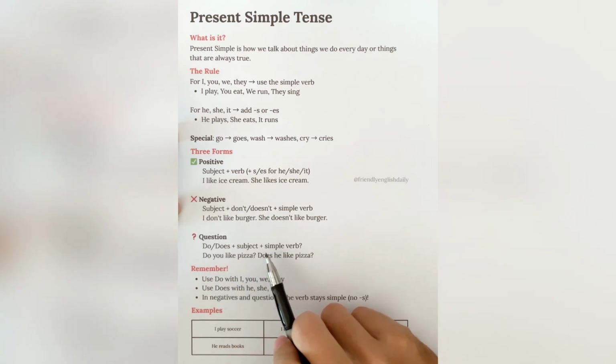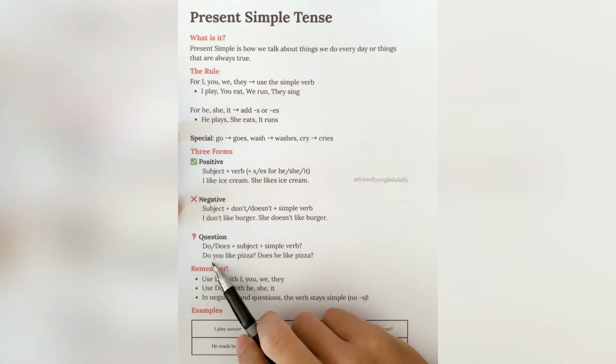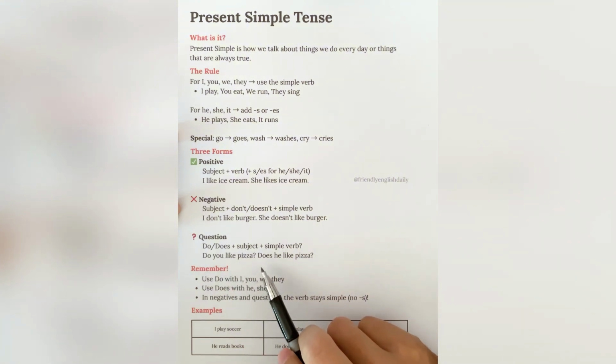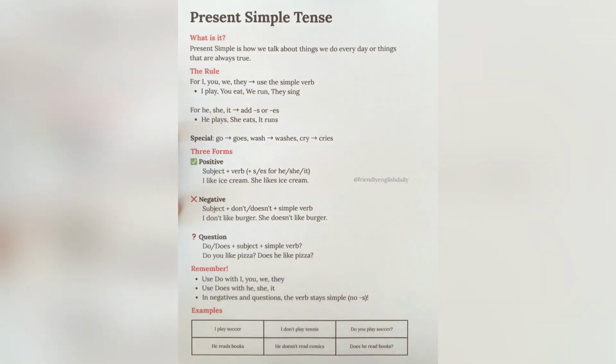Question form. We use do or does plus subject plus the simple verb. Do you like pizza? Does he like pizza? So you have to remember that we use do with I, you, we, they, and we use does with he, she, it. In negatives and questions, the verb stays simple.